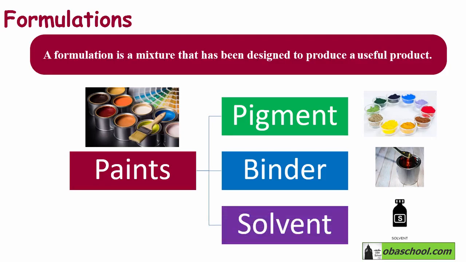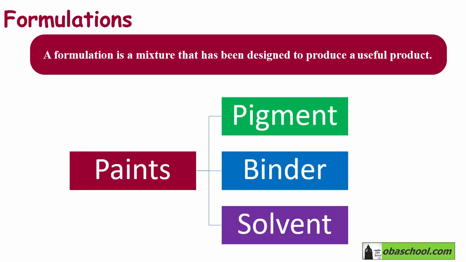The solvent will help the pigment and binder spread well during painting by thinning them out. So inside paint, we have the pigment, which will provide the color, the binder, which will help the paint attach itself to an object, let's say a wall, and finally we have a solvent.